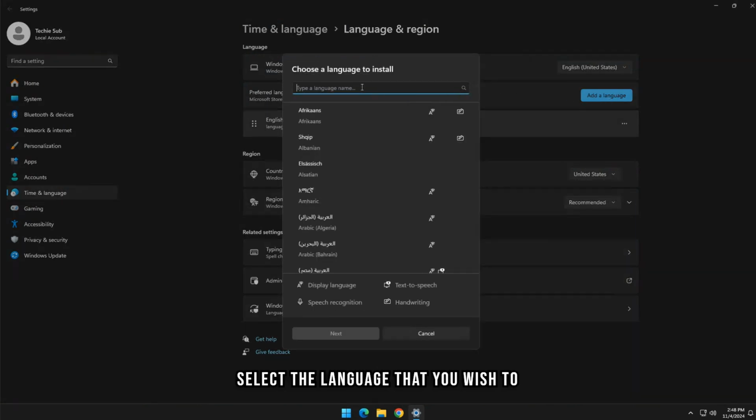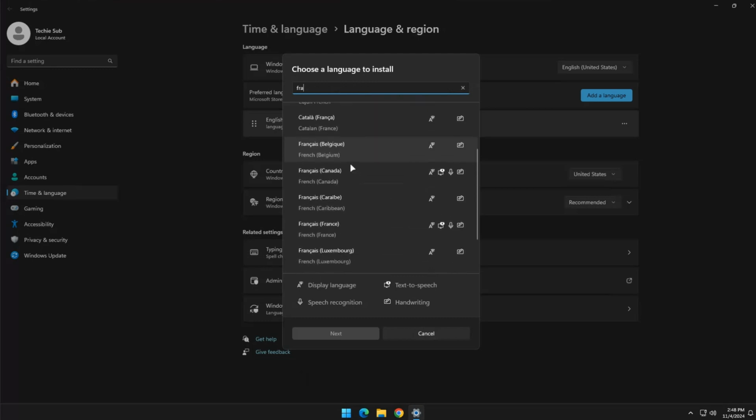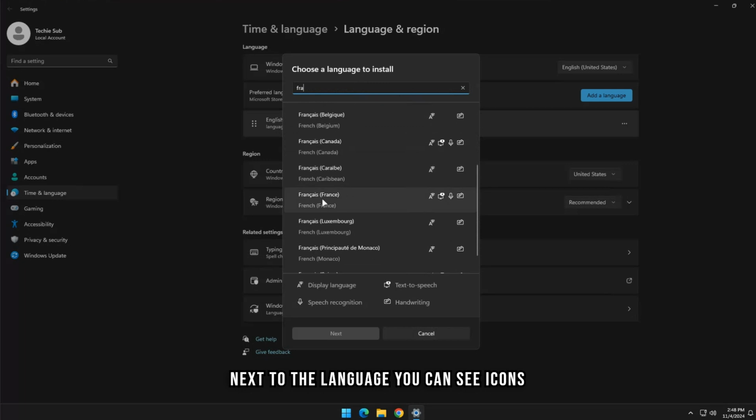Select the language that you wish to install. In my case, I will install the French language. Next to the language, you can see icons that represent certain features that you can install. The explanation of those icons can be found below. Click on your desired language and press Next.